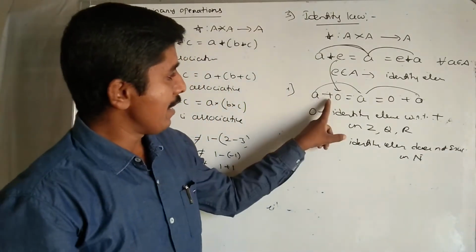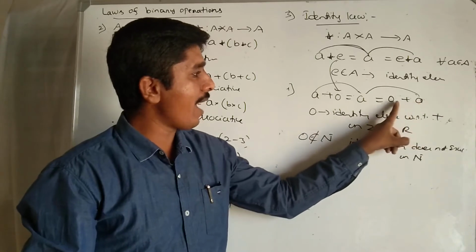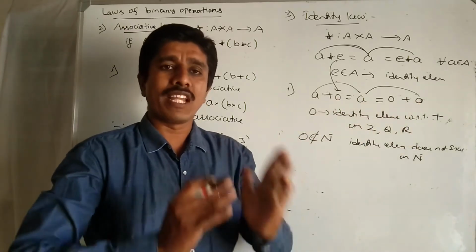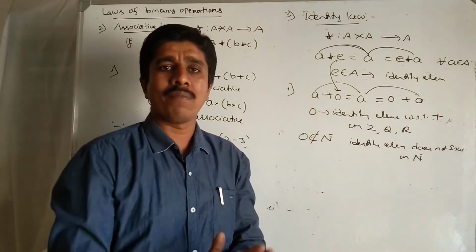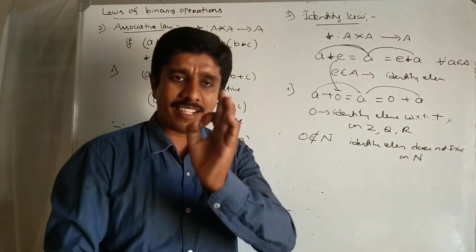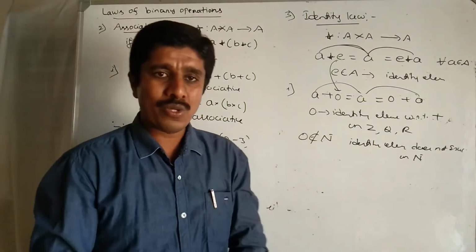Mind it, any element adding with 0 equals the element itself. Therefore, 0 is called the identity element with respect to addition on the sets of rational numbers, real numbers and integers, but the identity element does not exist on the set of all natural numbers because 0 does not belong to N.